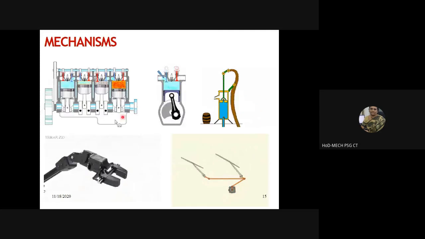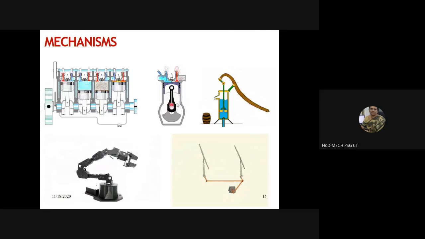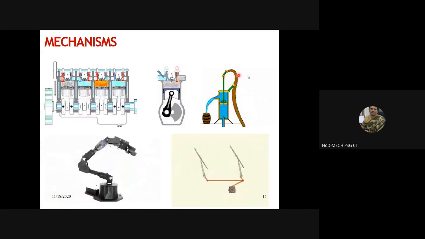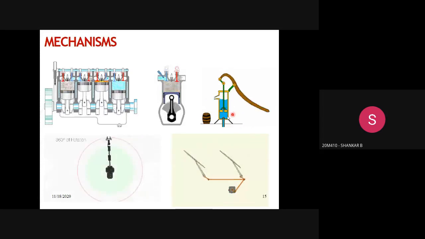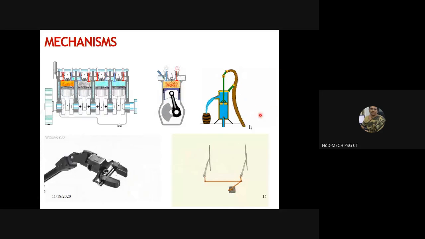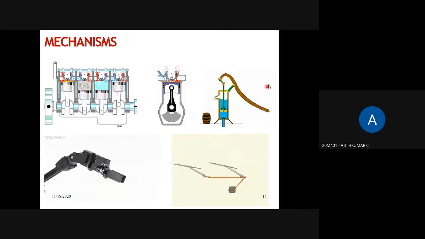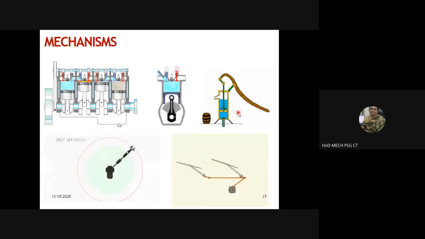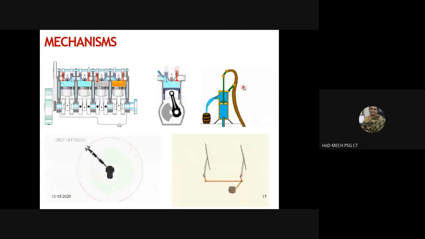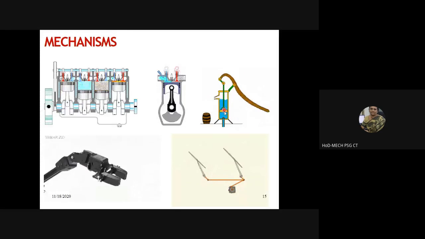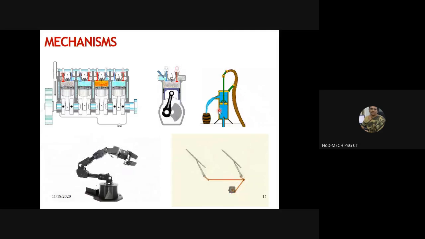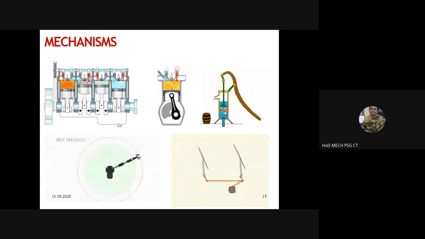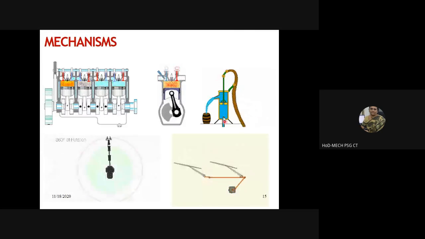A multi-cylinder engine. Okay, this is a single cylinder engine. What is this? It's a water pump, hand pump. Give the input at this location and it's an oscillatory motion again, and it gets transferred to the piston here. So it gets converted to a reciprocating motion.